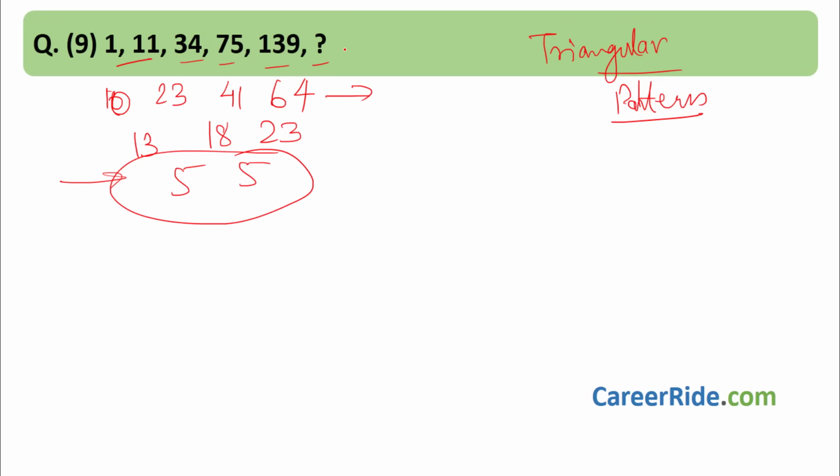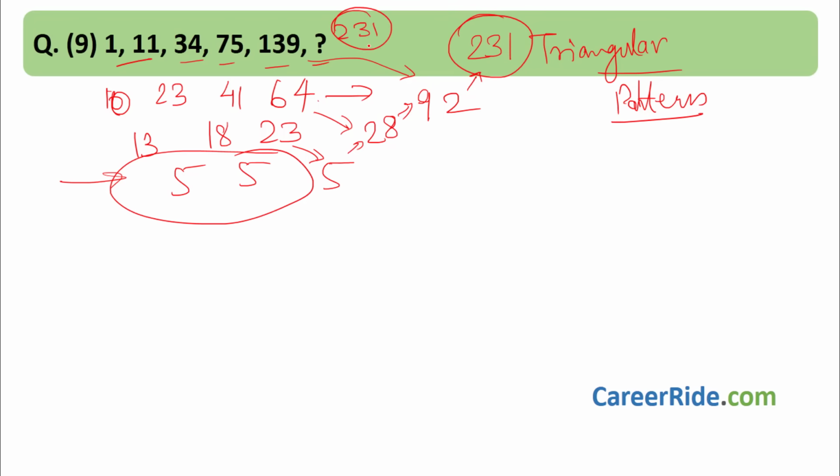So how to find the next one? Very, very easy. If this is 5, this is 5, this will also be 5. So 23 plus 5 will be how much? 28. Okay. Then 64 plus 28 will be how much? 92. Okay. And 139 plus 92 would be how much? 231. So 231 would be the next number.